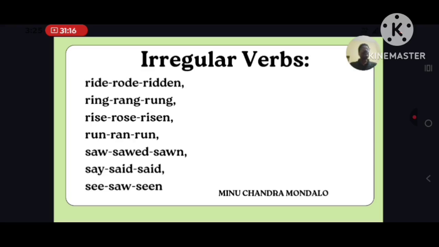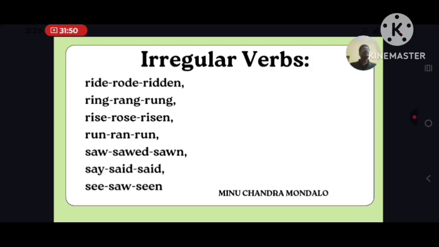Write, wrote, written. Ring, rang, rung. I can also give the same in the same rule, like sing, sang, sung. So ring, rang, rung, sing, sang, sung. Let us go to rise: R-I-S-E. Rise, rose, risen.